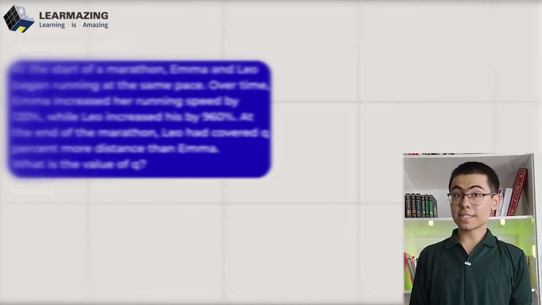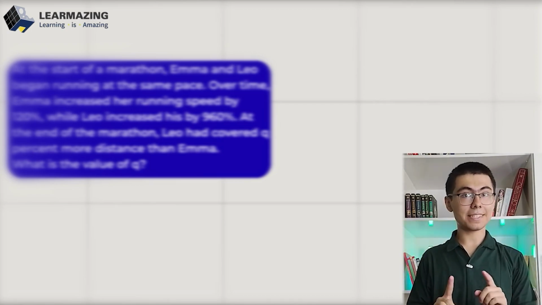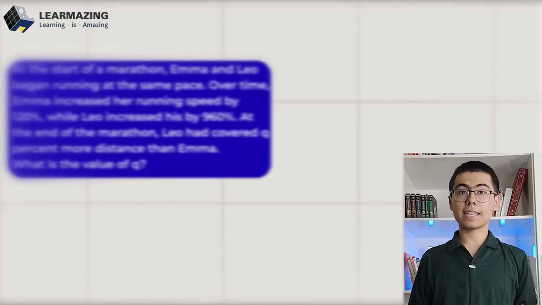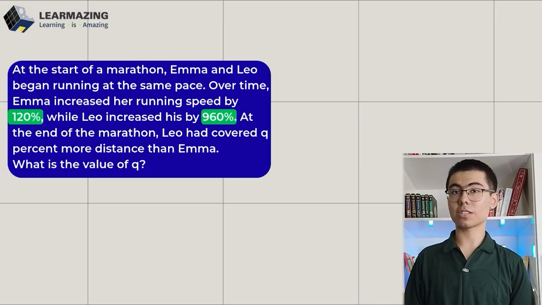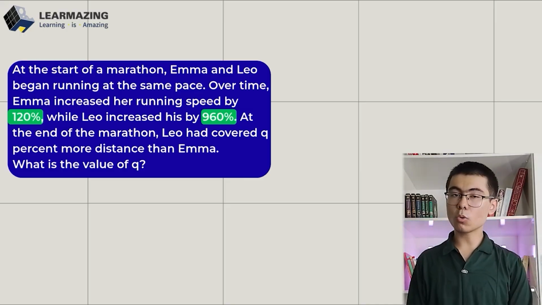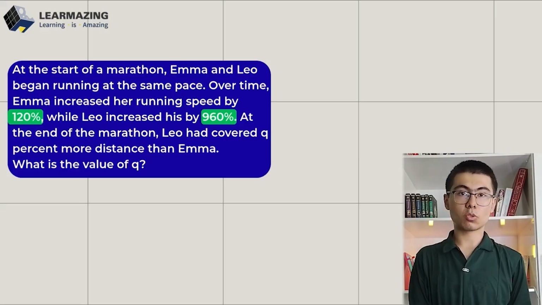Let's turn our focus to the SAT math question. This SAT question seems simple, but it's designed to trick you. They say Emma increased her speed by 120% and Leo increased his by 960%. Then they ask how much percent more distance Leo covered compared to Emma. Here's what most students do wrong. They subtract the percent.